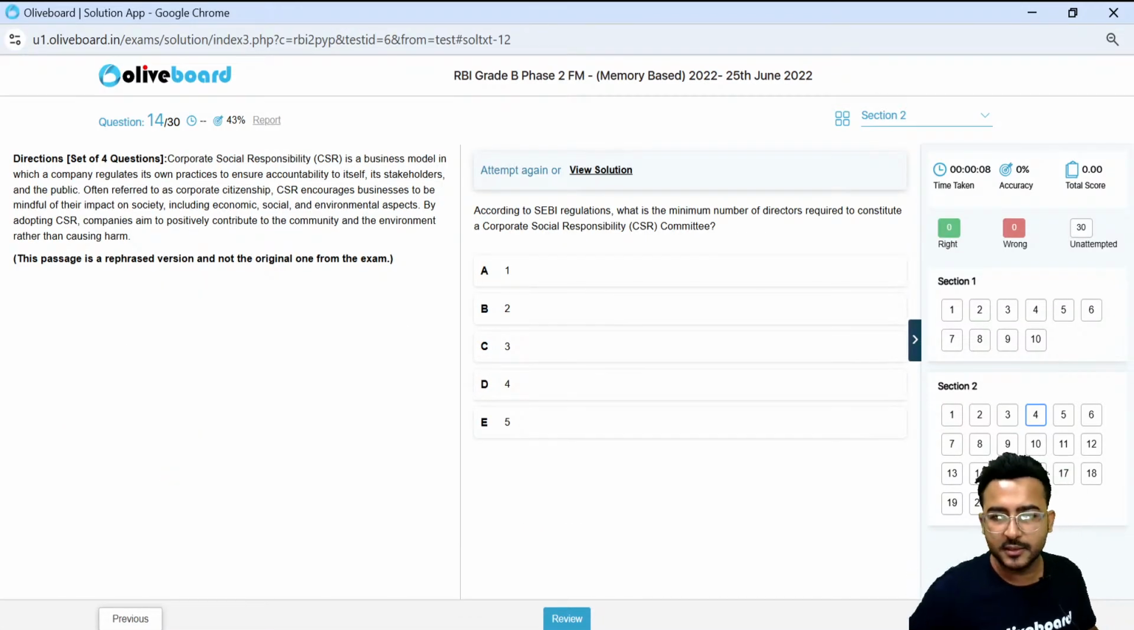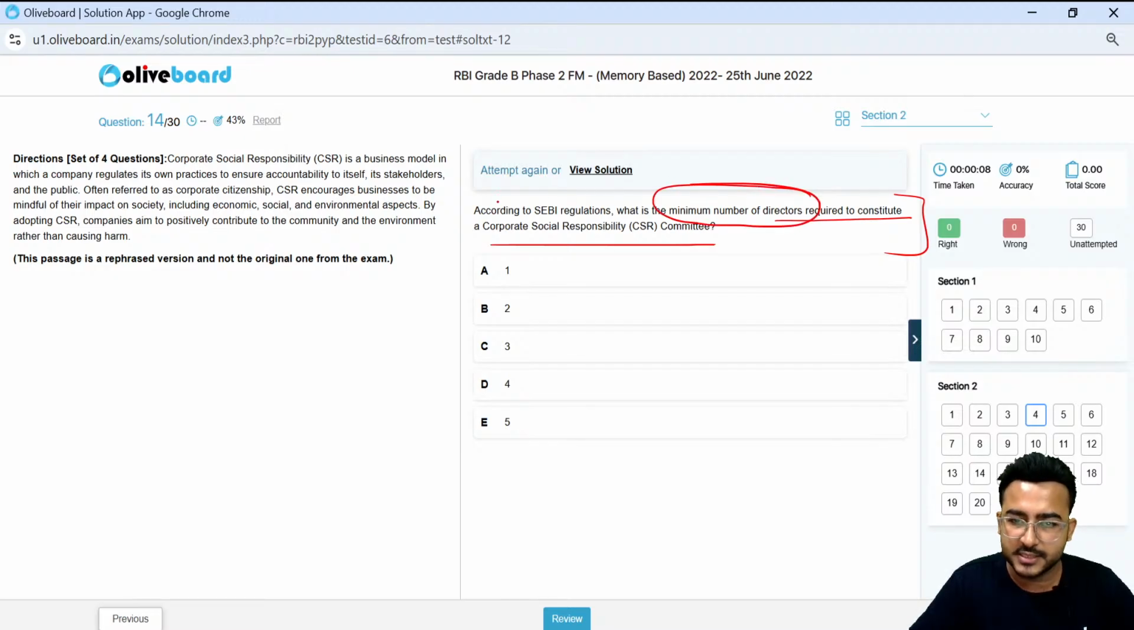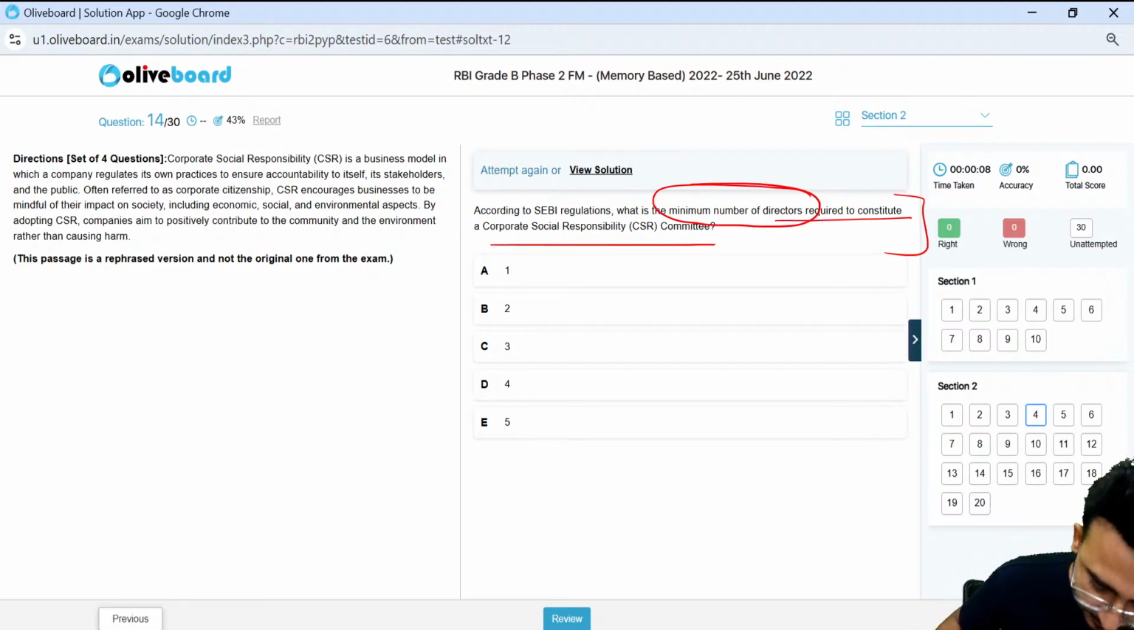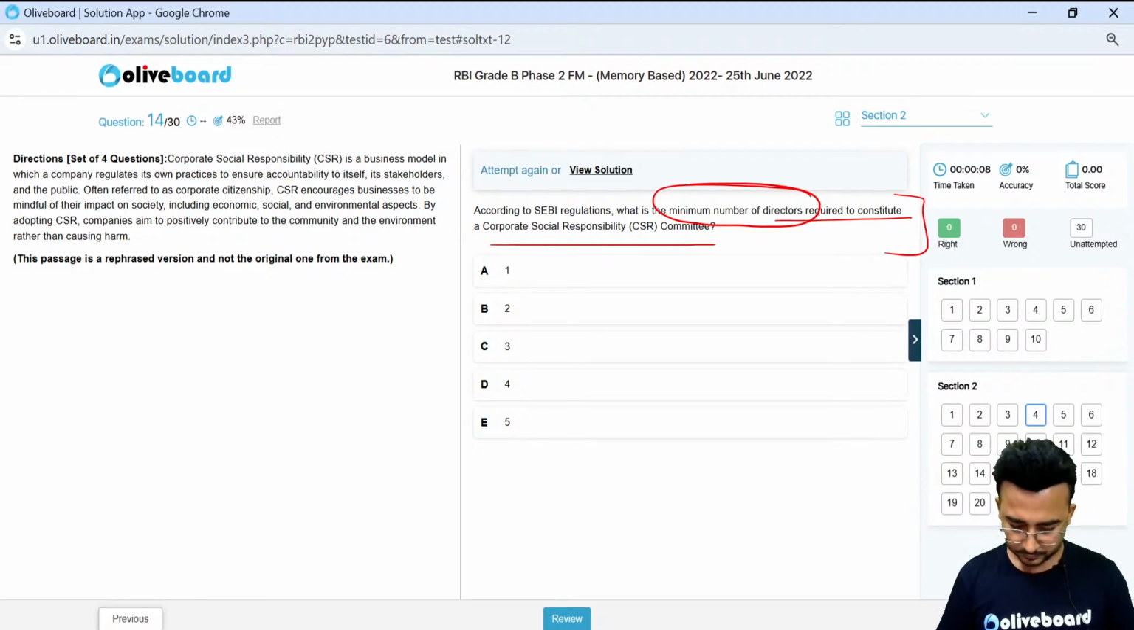Next question. According to the SEBI regulations, what is the minimum number of directors required to constitute a CSR committee? How many minimum number of directors are required in this particular CSR committee? Any idea, guys?